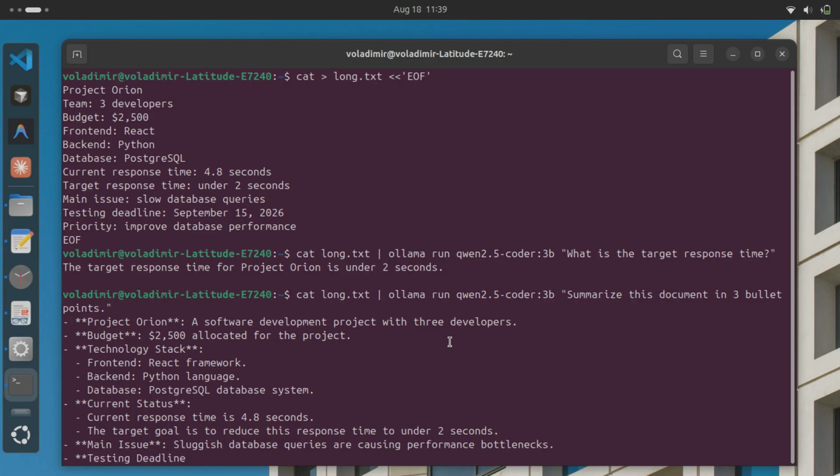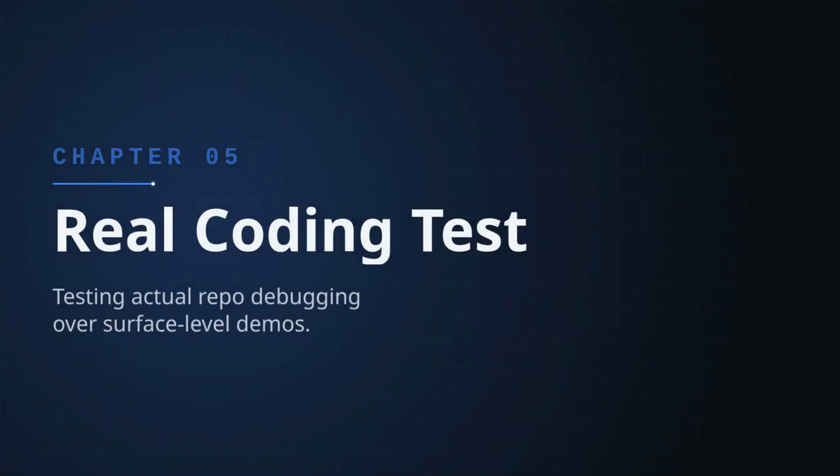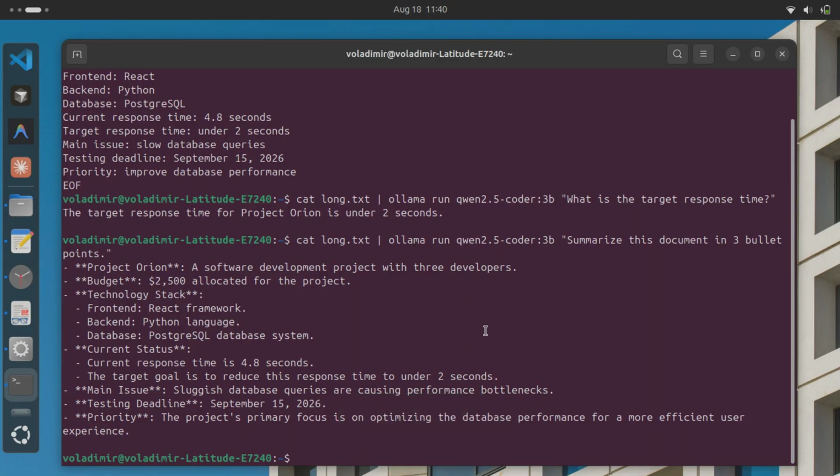Document's finally done being written. Now the real question, can this model actually hold on to every detail I just typed? Or will it start to slip? I'm asking it to reason over the entire file now, not just repeat it back to me, but actually connect the numbers together into a real answer.